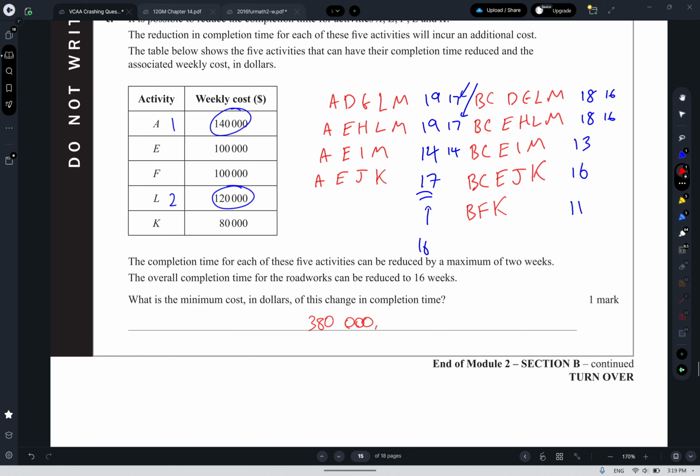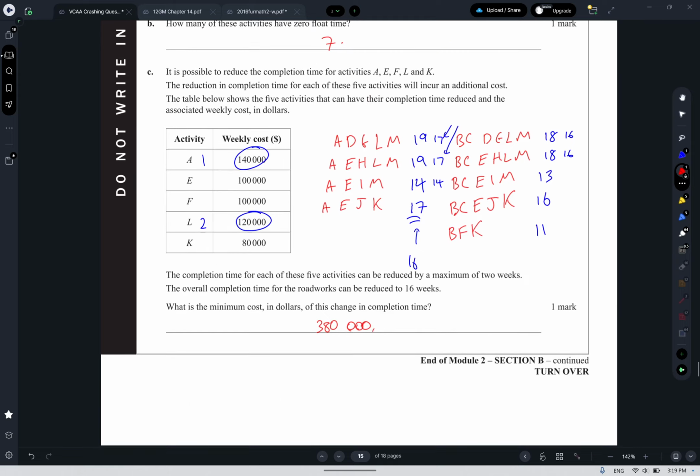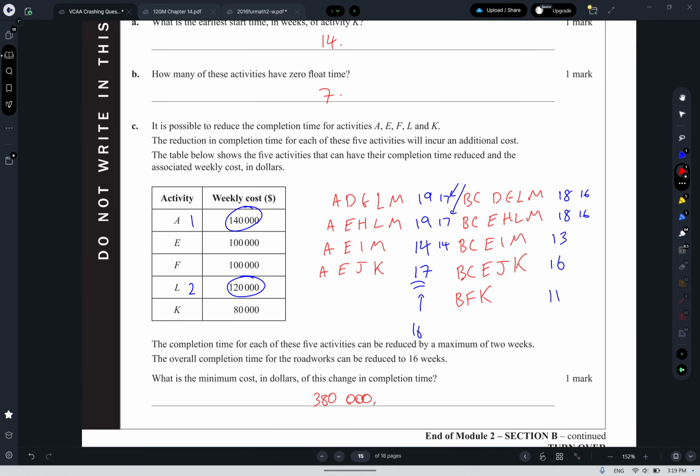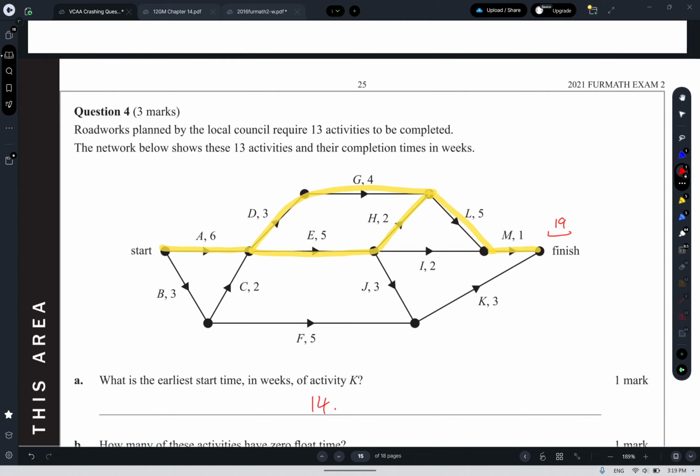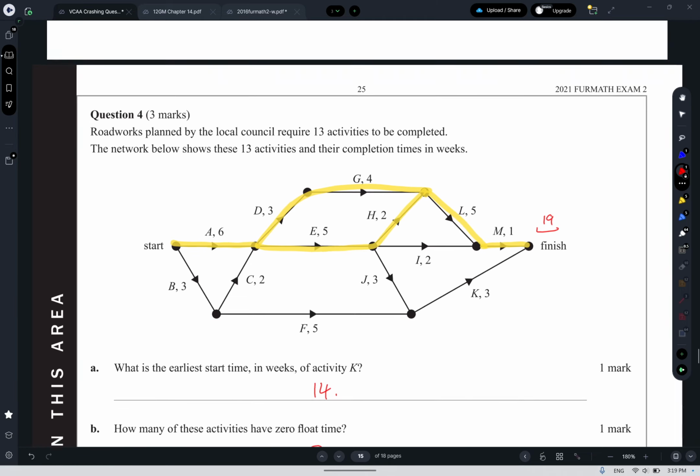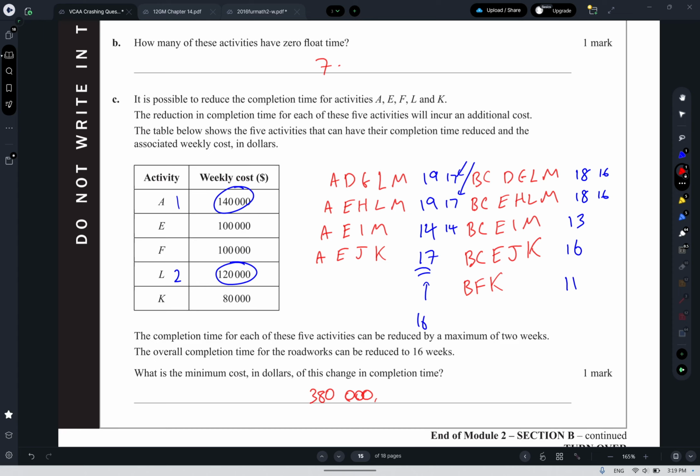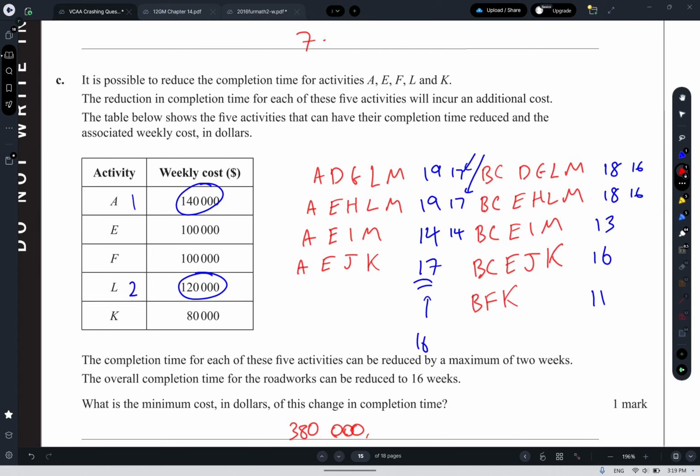So again, certainly tricky. Probably should have done that on another page to be clearer, but the same general approach is fine. You could likely do that question by looking at the graph and not doing it with the big long scary table, but it's generally a pretty safe way to approach these questions. So you just, again, want to start by reducing any activities that are critical, and if you can reduce all of the critical paths at the same time, that's generally a good idea. It's sort of optimized.